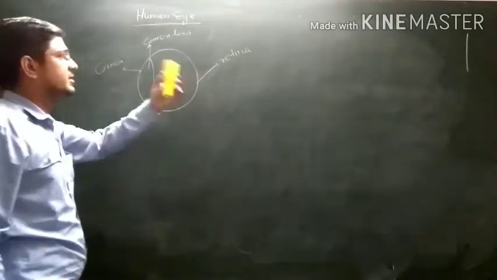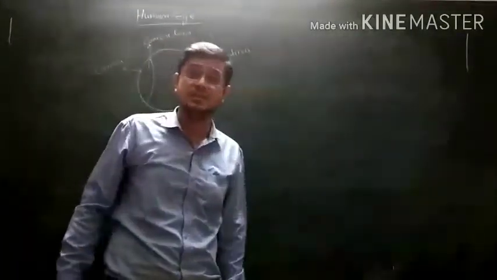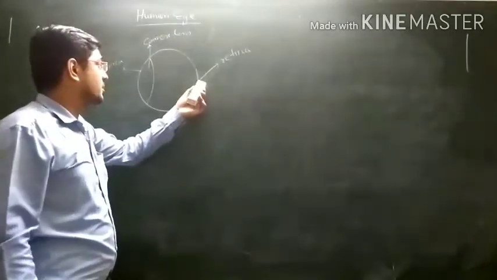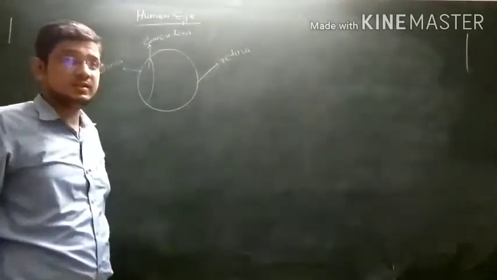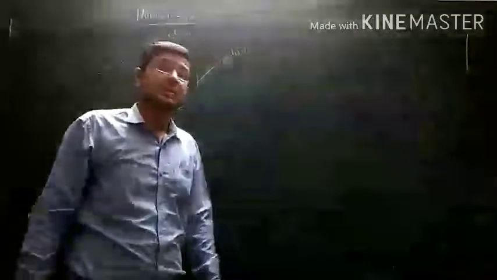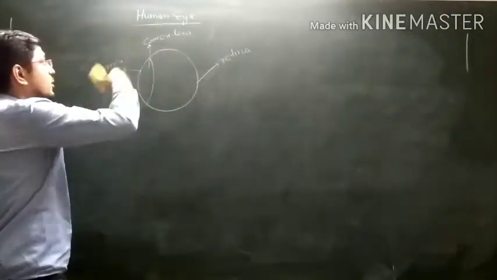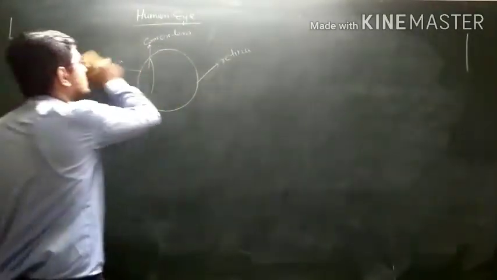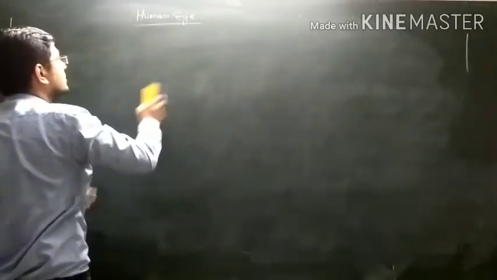If the image is formed at retina, then it is clearly seen. If the image is formed before or away from retina, then we cannot see the image or object clearly. Okay, so this was about human eye. Now we will discuss defects in human eye.